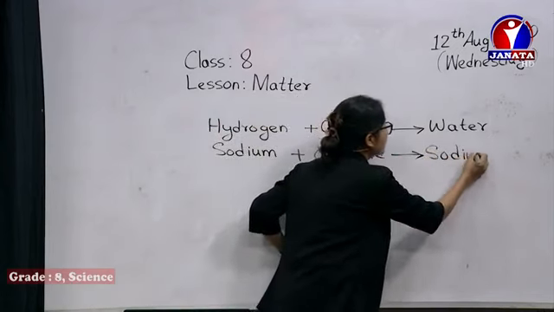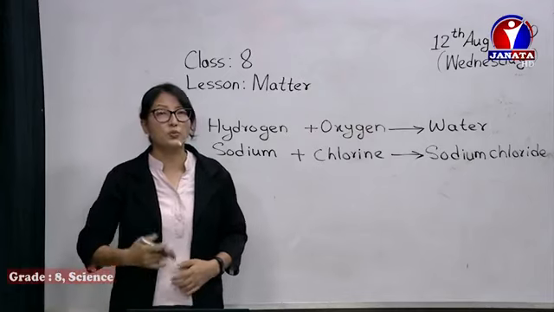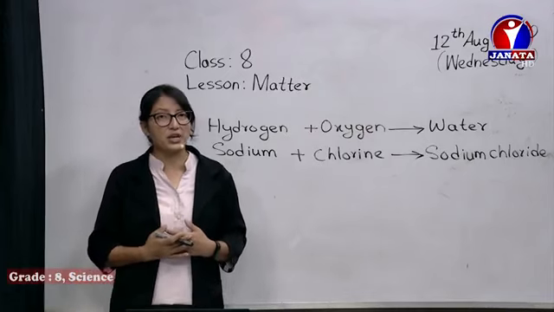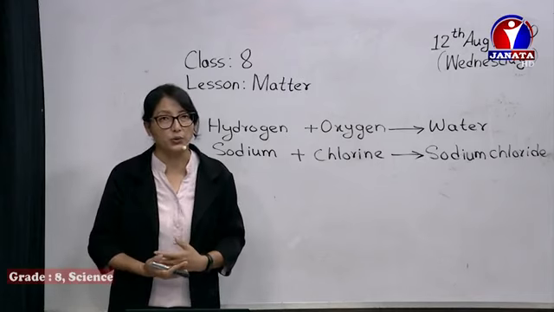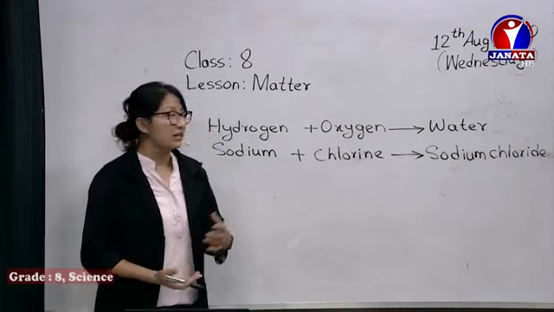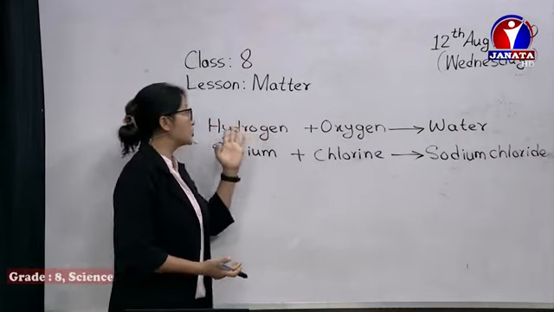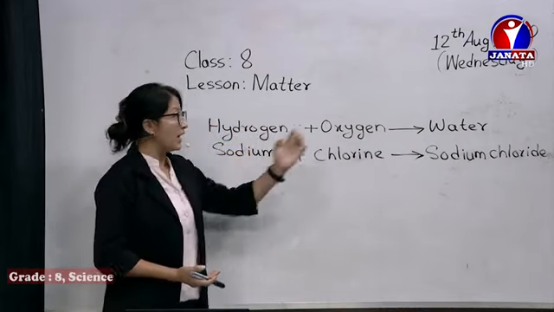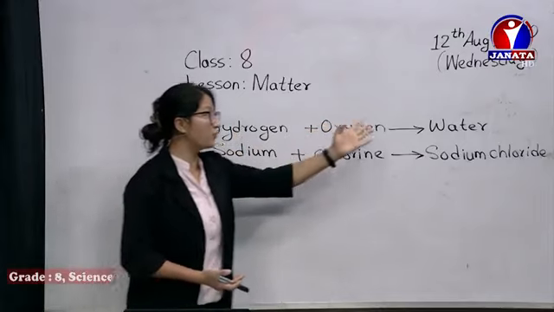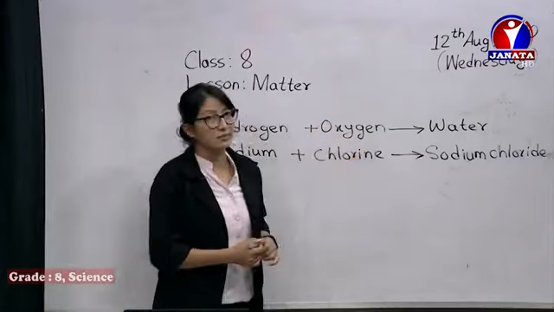So what we can understand from this is two or more elements combine together in a fixed ratio. It's not like we keep however much we like. Yeah, it's not like that. So what we have to remember is that two atoms of hydrogen and one atom of oxygen, when combined, form water, H2O.